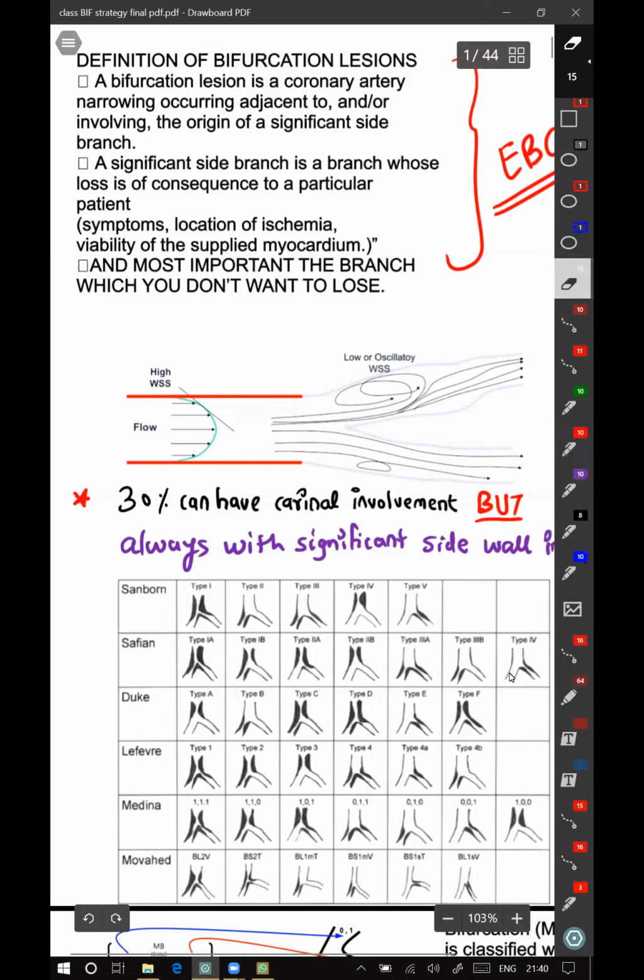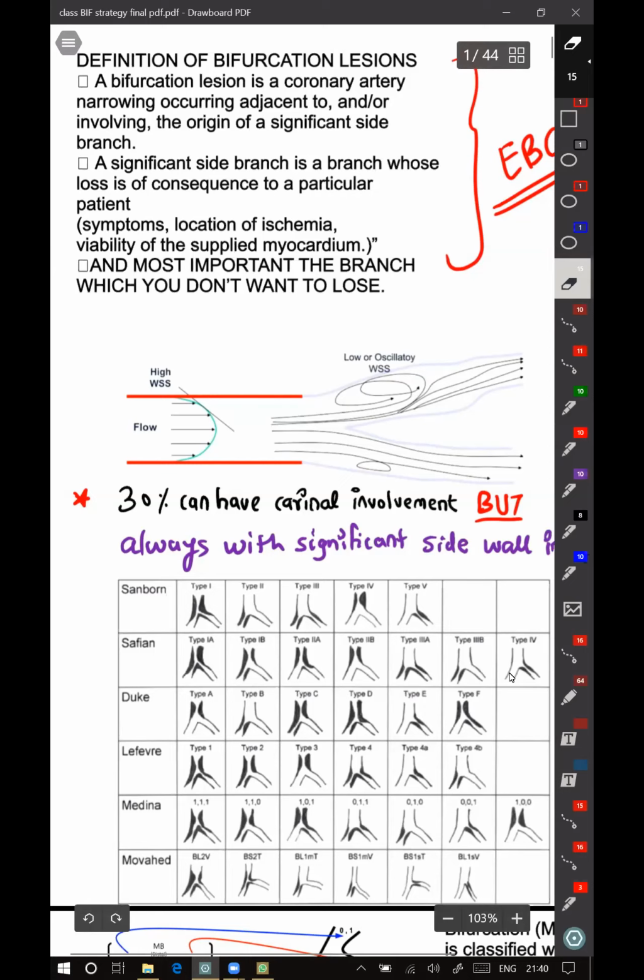A significant side branch is a branch whose loss is of consequence to the particular patient. What is the consequence? It can cause symptoms, it can cause ischemia, and it affects the viability of the supplied myocardium. Most important, it is the branch which you don't want to lose.